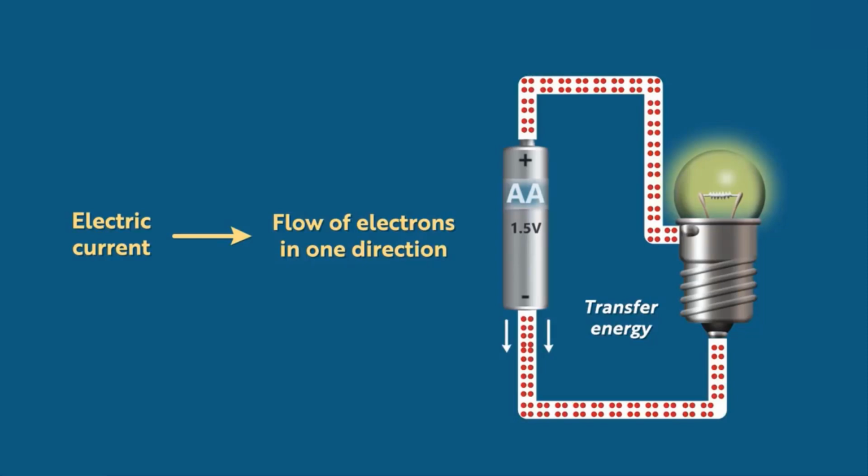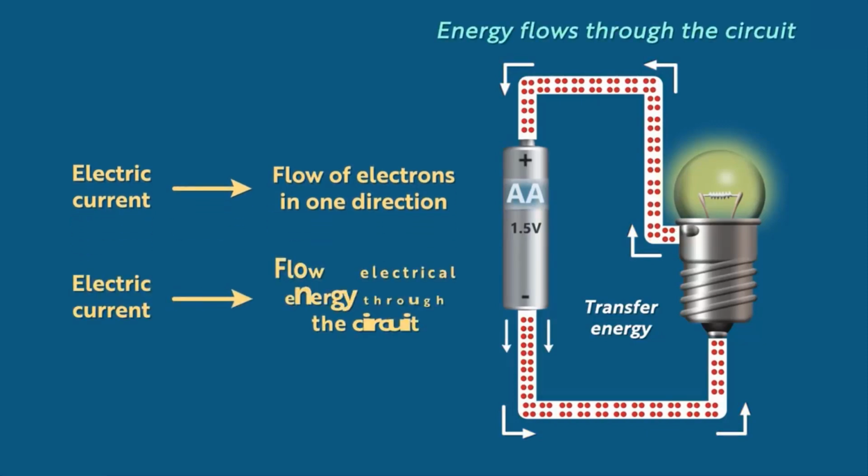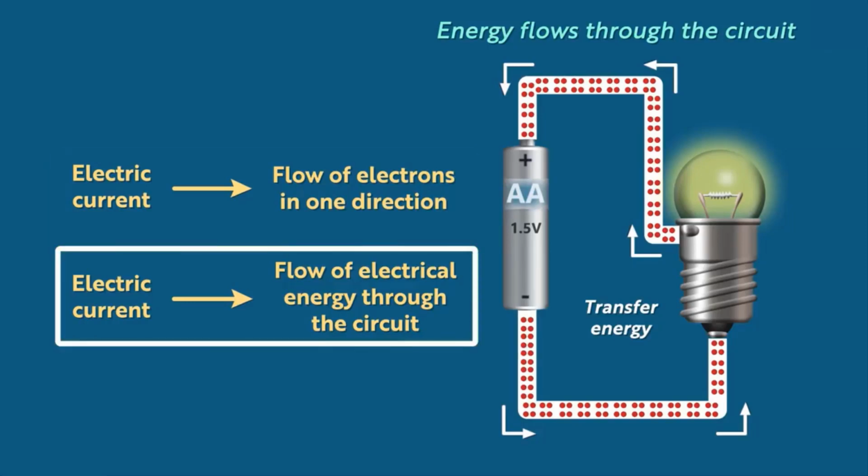They in turn further transfer the energy to their neighboring electrons. The process continues and the energy flows throughout the circuit. This flow of electrical energy is nothing but electric current. So these are the two ways to define electric current. This one is more accurate of the two.